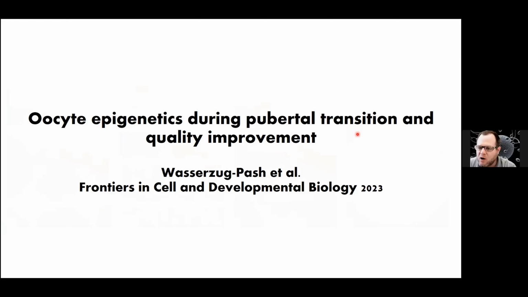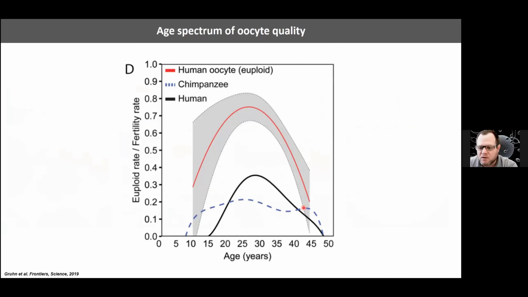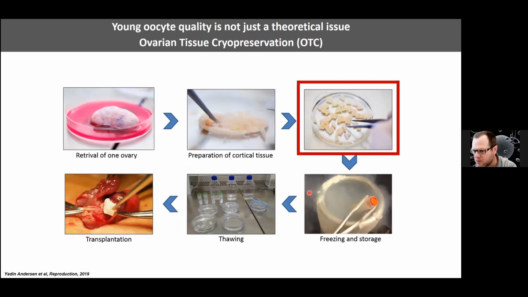The second part is about what happens to prepubertal oocytes and what happens epigenetically during pubertal transition, which is also very important. What I'm going to show you here is a figure from Eva Hoffman's excellent paper showing that it's both ends of the age spectrum that have a fertility problem, and oocytes at both ends have problems. We wanted to characterize this end as a mirror to the aging problem. This is not only a theoretical problem because of cancer patients and cancer survivors.